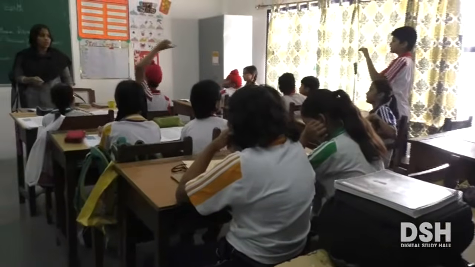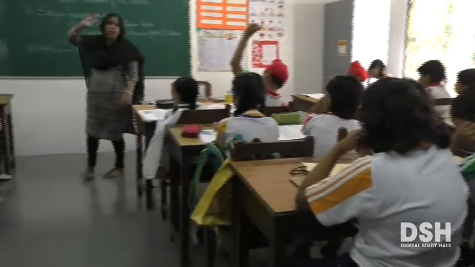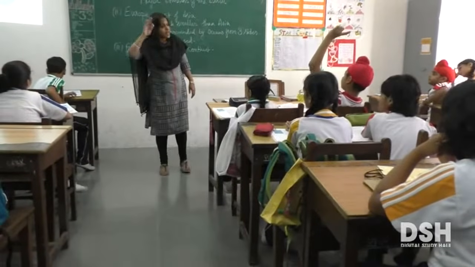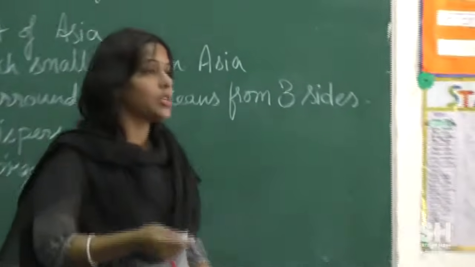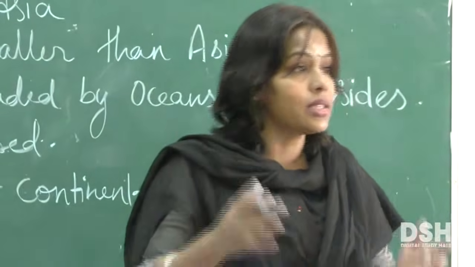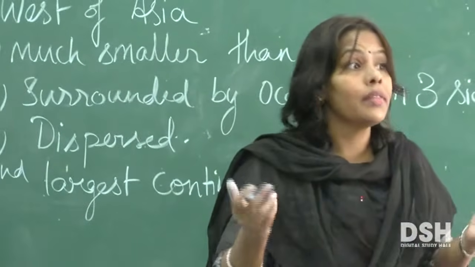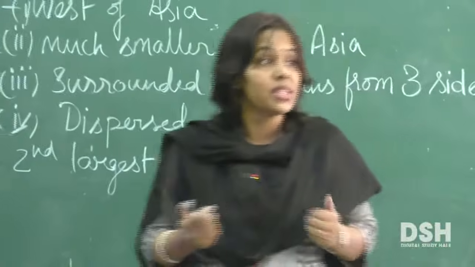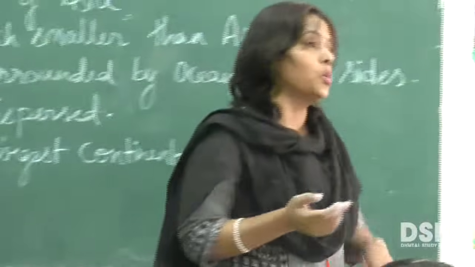Why will it have the cold temperature? Since it is in the temperate zone. What happens in the temperate zone? Countries which lie in the temperate zone otherwise have moderate temperature, but when it is winter, when the sun is inclined away from the northern hemisphere, then they experience intense cold. So that is the time when it will be very cold.